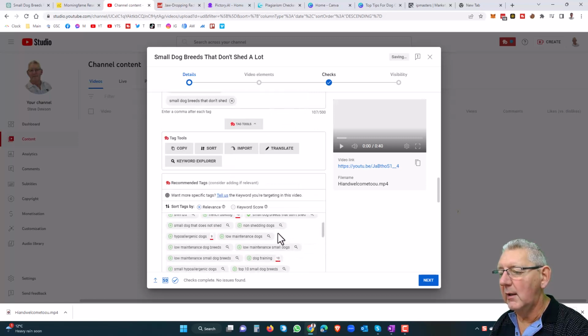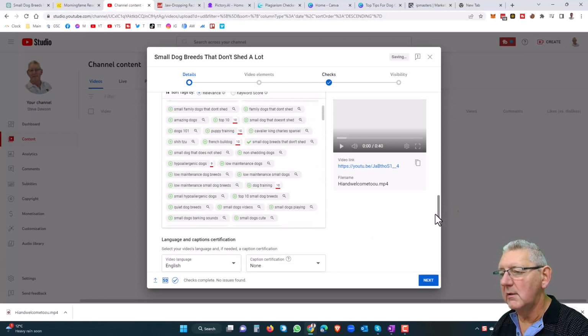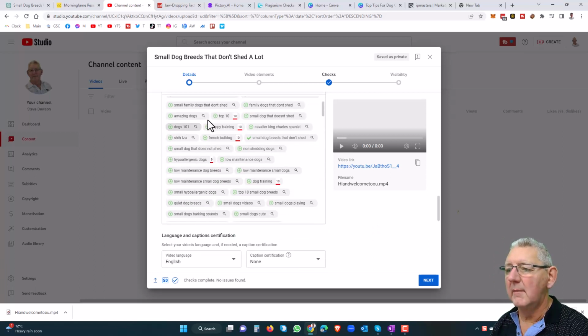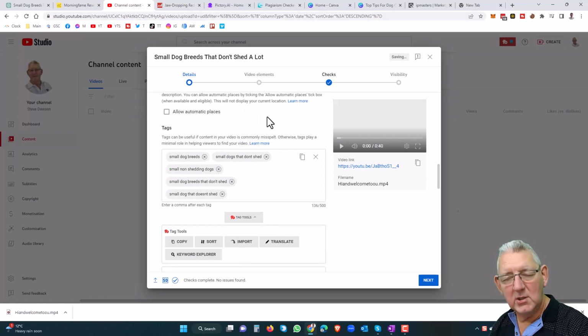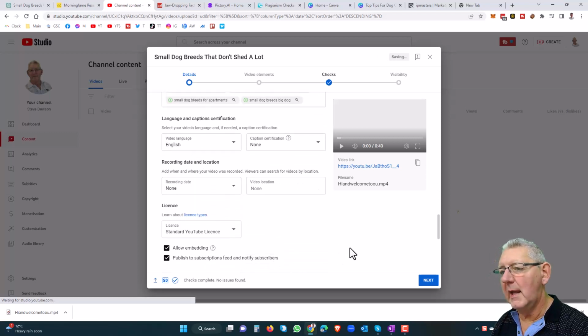Now you'd be looking obviously for some key tags that have maybe got high relevance in terms of that, but there's no point putting the wrong tags in here. It won't help your video at all. So be specific. Don't be obsessed about having a number of 10 or something like that. Be concerned that you've got small dog that doesn't shed, because this is the sort of thing that somebody might be searching on. As I say, tags are not that important.